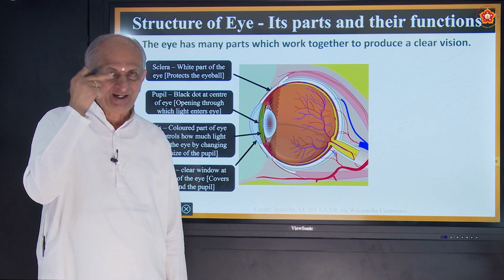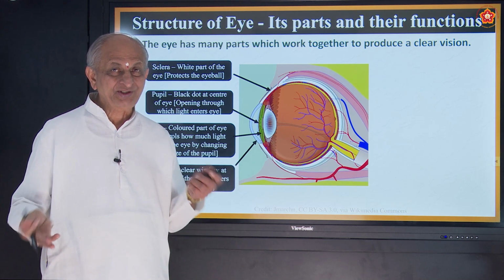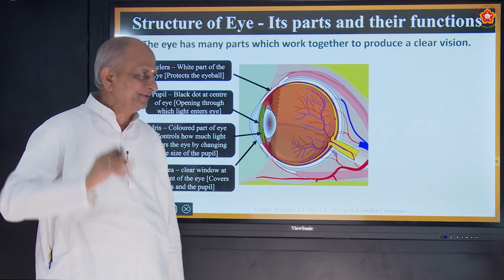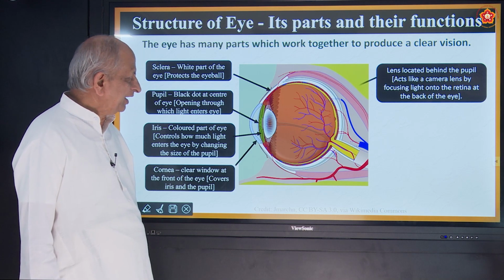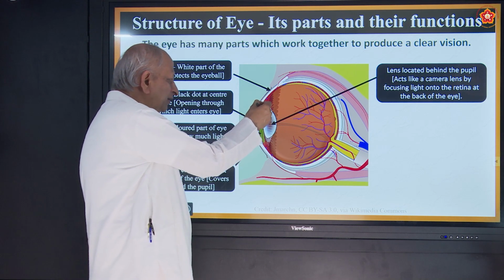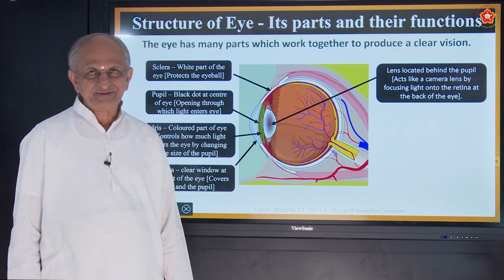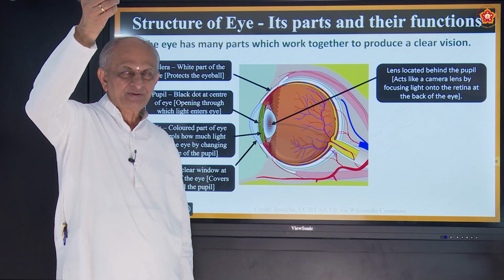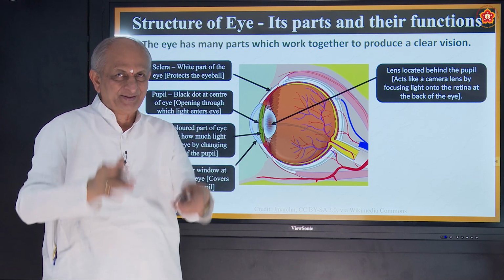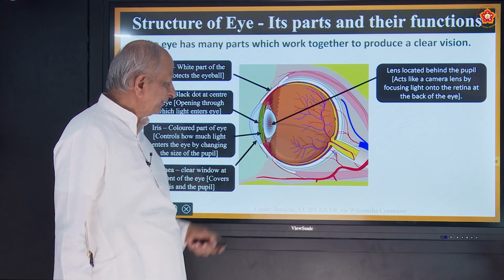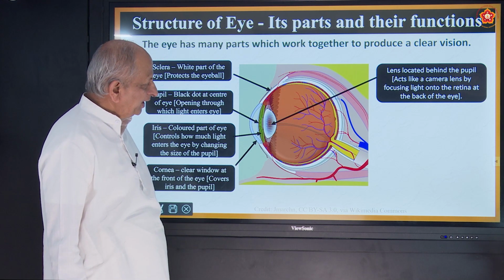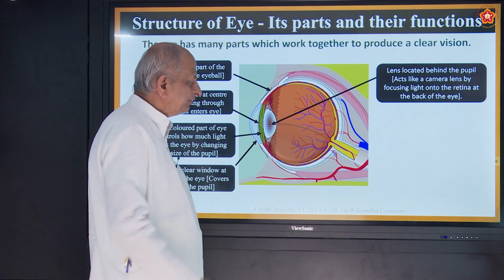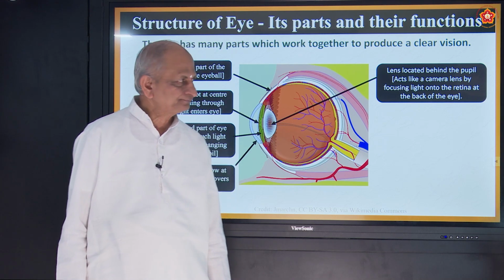See what a beautiful arrangement there is. Even you might have seen these eyelids. Without our permission or without our notice, they close and open. Correct? Then you have a lens. This is a convex lens, a double convex lens. You might have seen it. It is used for concentrating sun rays into a point. Like that, here also one double convex lens is located behind the pupil.